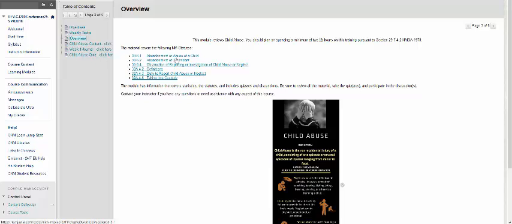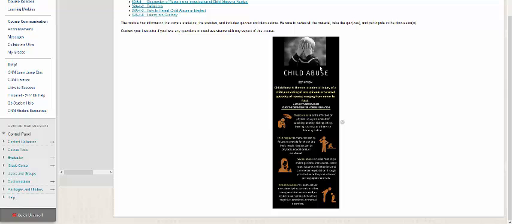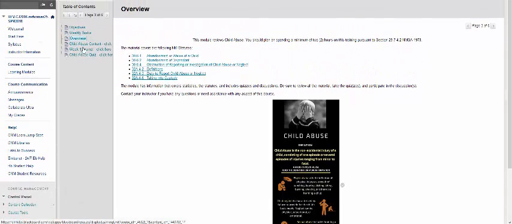These are hyperlinks that take you directly to the full text. Make sure that you click on each of these and read them thoroughly. Make sure you're familiar with them and make sure you're aware of any updates to the statutes. The module also contains information on statistics, the statutes, quizzes, and discussions. Make sure you review all of the material and then, of course, take the quizzes and participate in the discussions. This content area that looks like a bookmark gives you a brief definition of the 4 types of child abuse. Be sure you contact your instructor if you have any questions or need assistance with any aspect of this course.